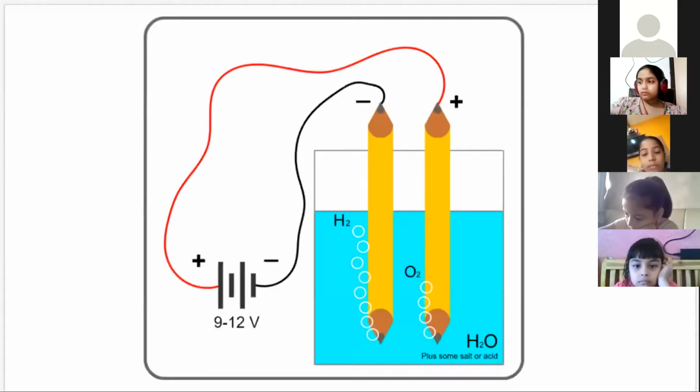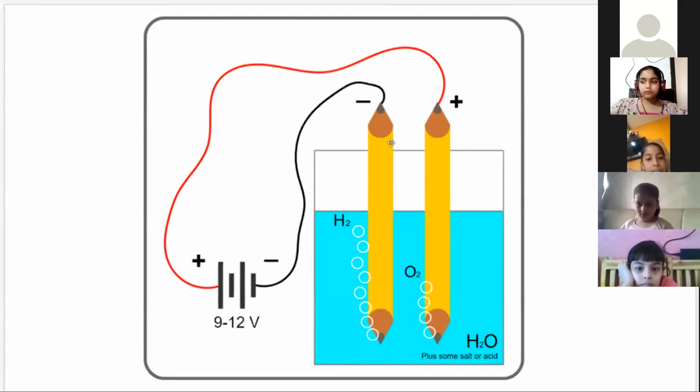So yes, today we are going to learn the electrolysis of water, which means the process by which we convert water, that is H2O, into hydrogen and oxygen gas. In this process, we apply a potential, that is, the positive and negative terminal.